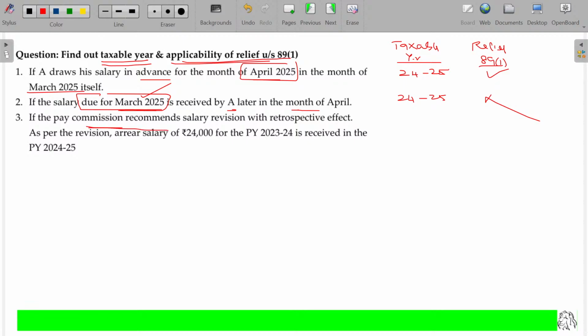In the case of revision, you are getting the previous year arrear in this year. On receipt, it is going to be taxable, provided it's not taxed earlier. Usually in case of pay revision, we are not aware of the real arrear that I get for the previous year, so usually I don't pay the tax by then. So it is going to be payable only in the year 24-25. As it is an arrear, automatically relief under section 89 class 1 will be applicable. Is that clear?